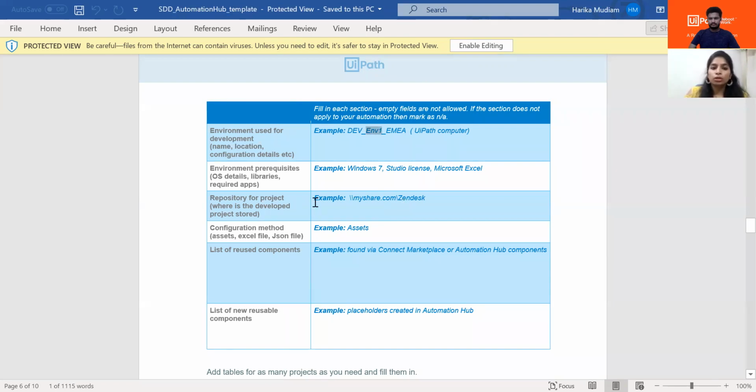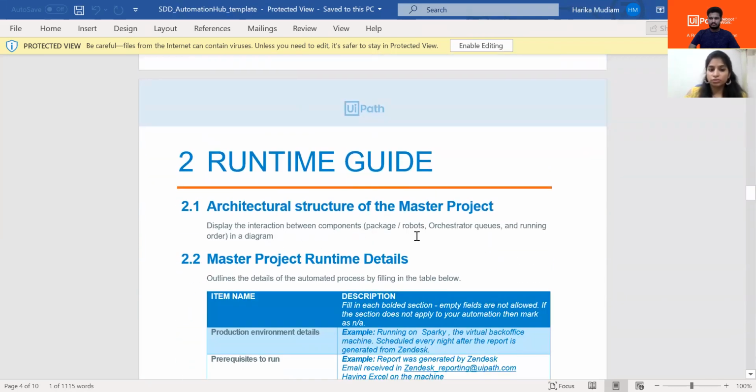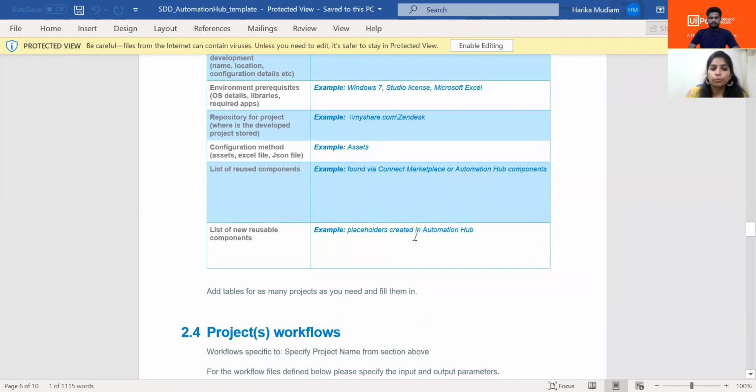But if it's not okay, then we can just give the architectural structure of the process, and this can be filled later throughout the process. And then we have the repository. Whatever coding you're doing, we have to store the code as a backup every day, right? So that's the best practice. So we have to store it in a certain repository.